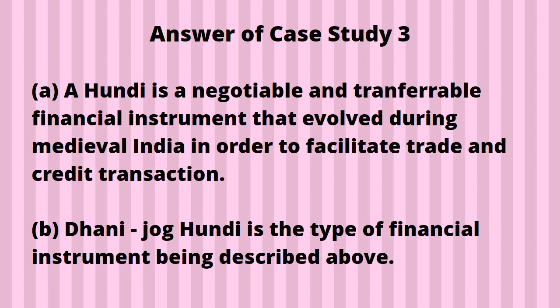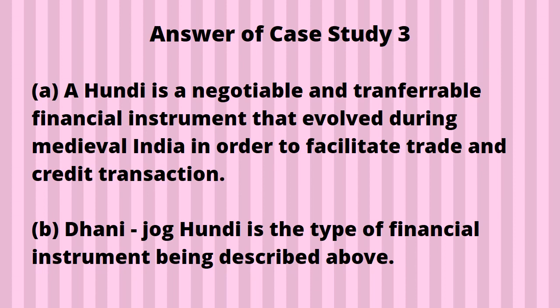When did it come into existence? During medieval India, in order to facilitate trade and credit transactions. On the basis of hundi, credit transactions could be done. On the basis of hundi, trade was in a comfort zone. Because hundi was facilitating, that is, helping. Hundi was helping trade and it was helping in doing credit transactions.